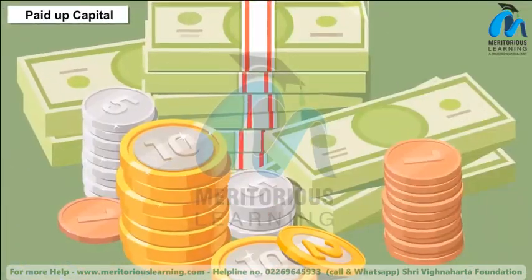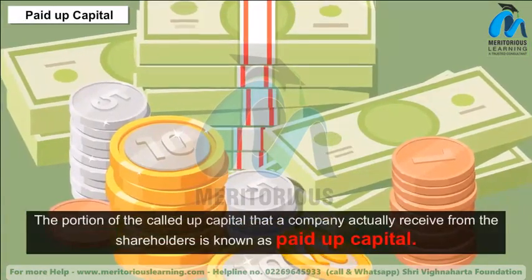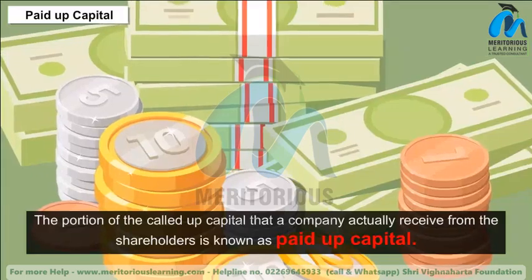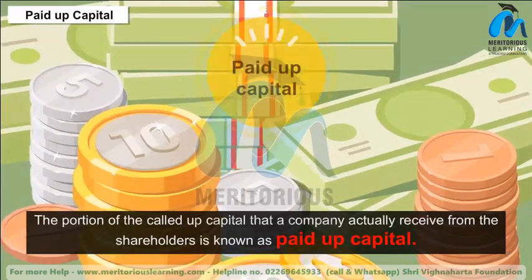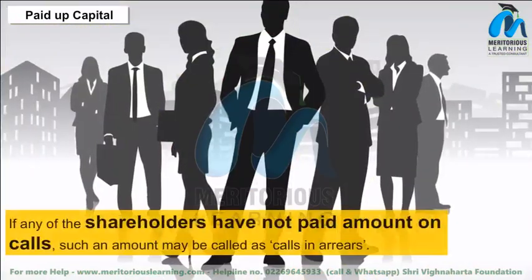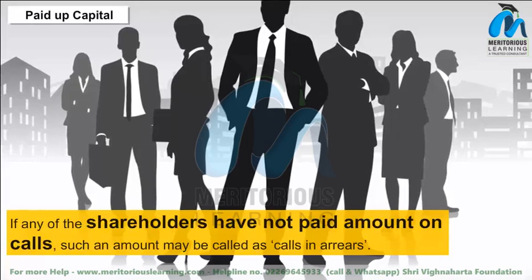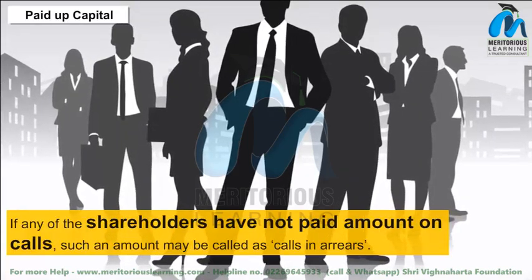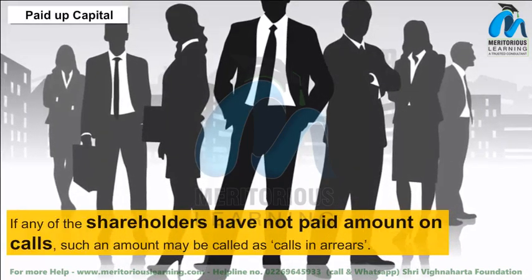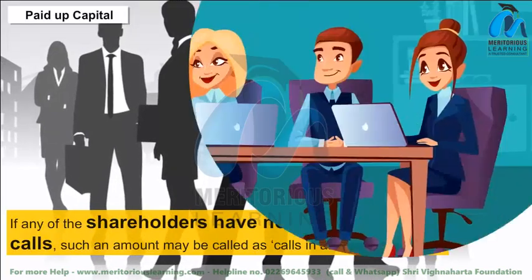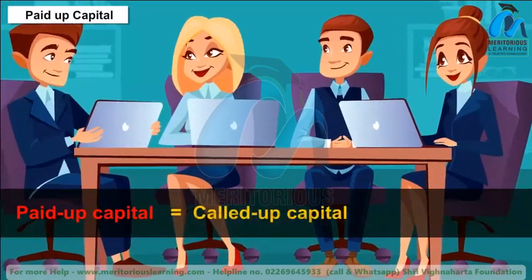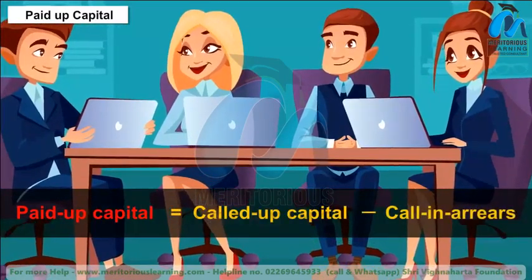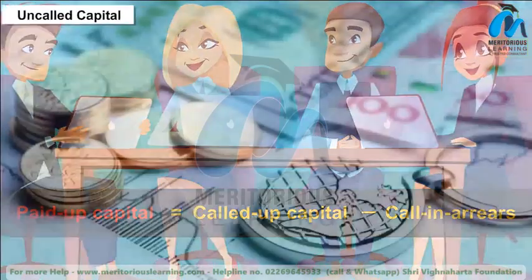Paid up capital. The portion of the called up capital that a company actually receives from the shareholders is known as paid up capital. If any of the shareholders have not paid the amount on calls, such an amount may be called calls in arrears. Therefore, paid up capital is equal to the called up capital minus calls in arrears. Uncalled capital.